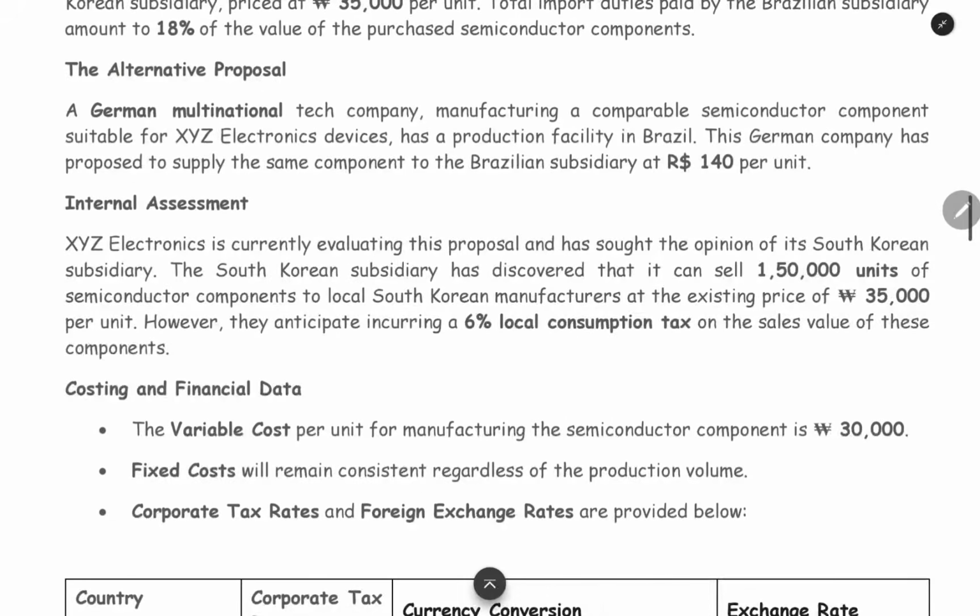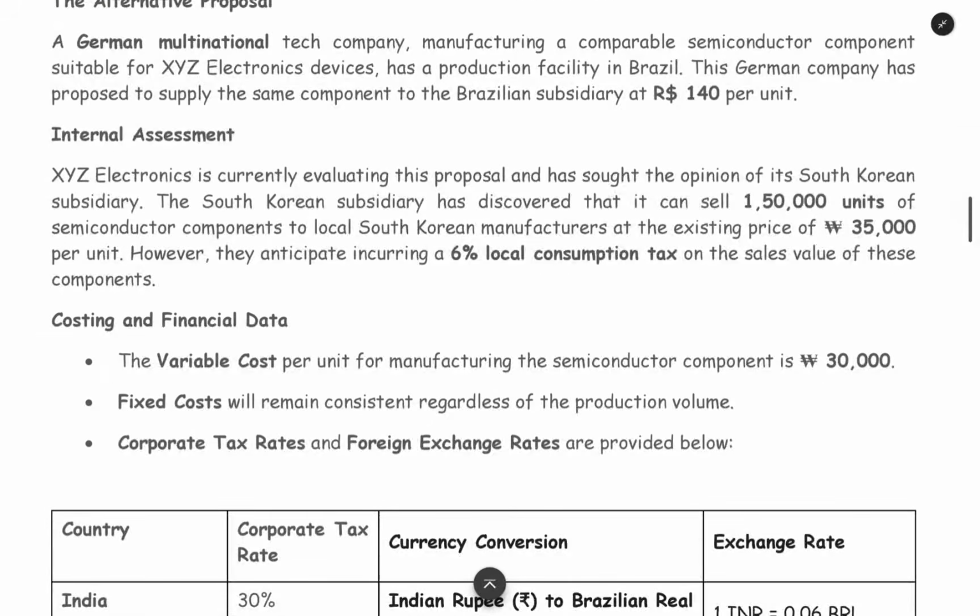Now what is the assessment we have to do? The company is currently evaluating the proposal, and it has come to the opinion that the South Korean subsidiary has to sell separately. They are asking the South Korean subsidiary how much they can sell separately. The South Korean subsidiary is currently selling 250,000 units to the Brazil subsidiary. Now, if the Brazil subsidiary starts to purchase locally from the Brazilian manufacturing unit itself, the South Korean subsidiary will have lost sales of 250,000 units.